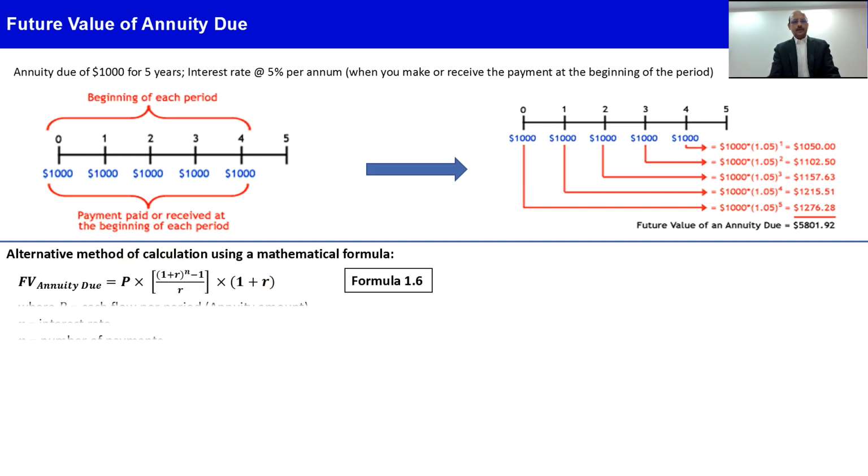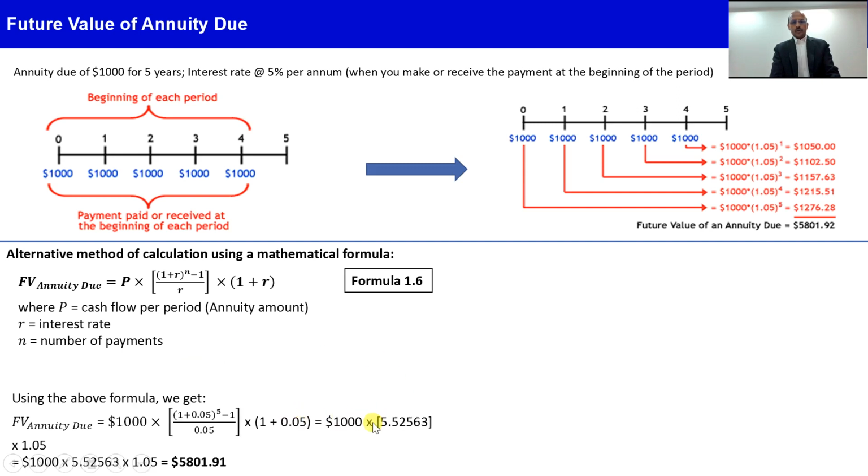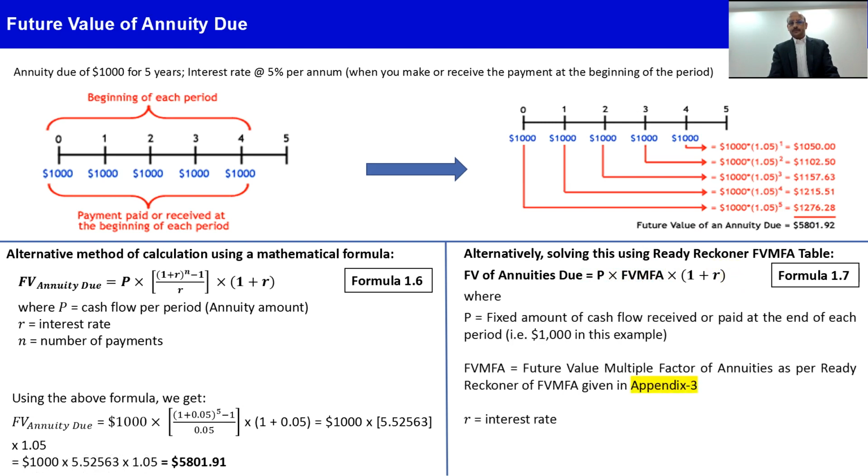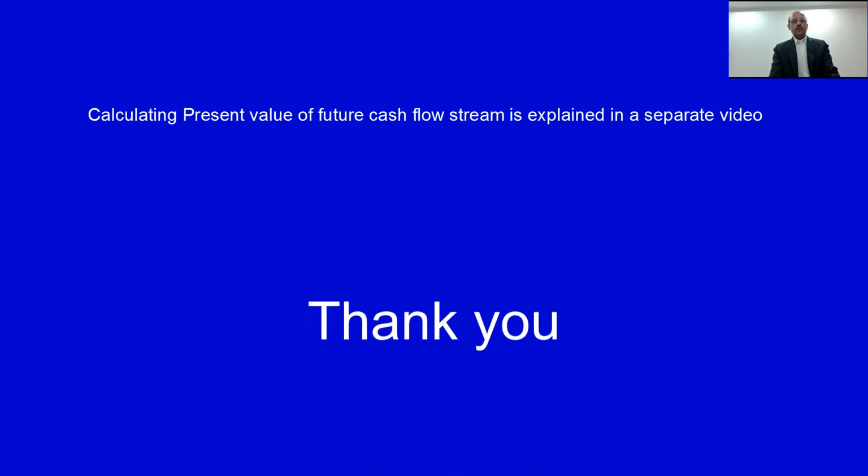So using the same example amount, we got 1,000 times 5.52563 earlier, and we simply multiply by another 1 plus r factor, that is 1.05. So we get 5801.91, the same amount as here. So we can simply say that the future value of annuity due is P times the future value multiplication factor for the annuity, times 1 plus r. We will get the same result here. So this is all about the future value concept.